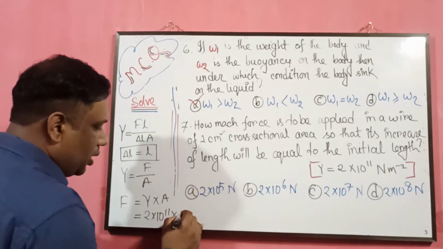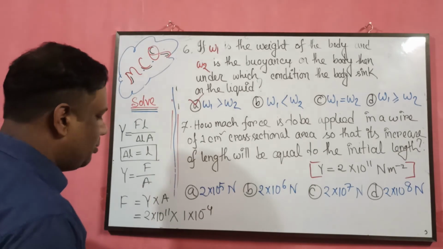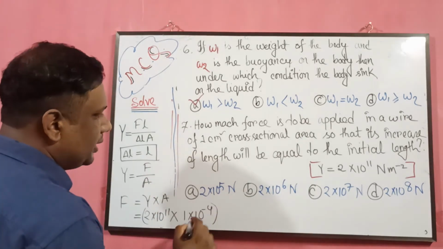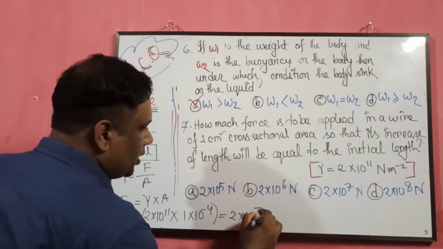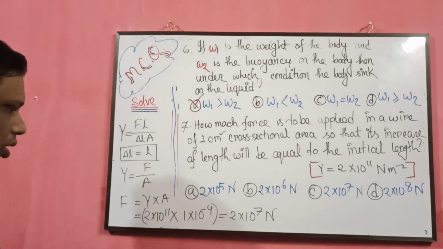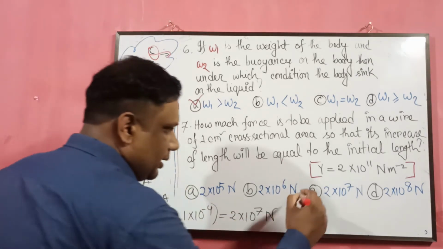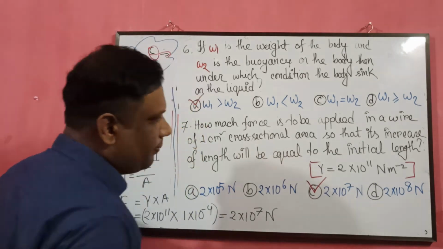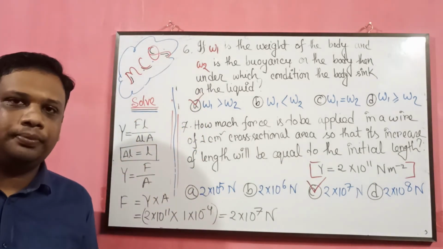That's why we are going to use 1 into 10 to the power minus 4, which is in meter, and the answer will be 2 into 10 to the power 7 Newton. So the answer is C. That is the correct answer of this MCQ question.